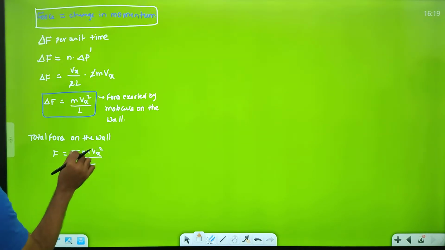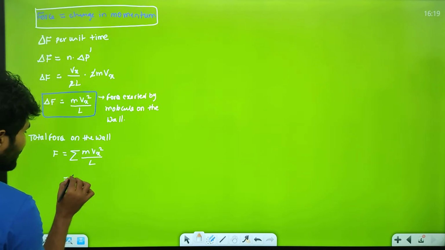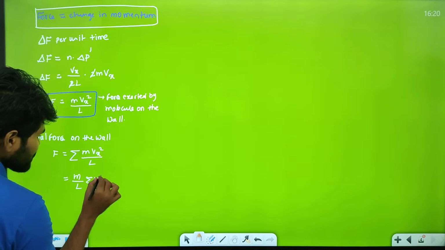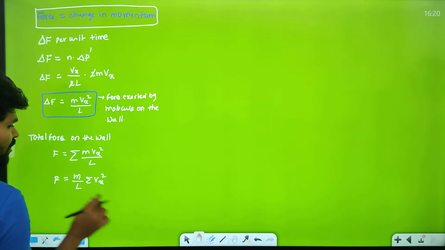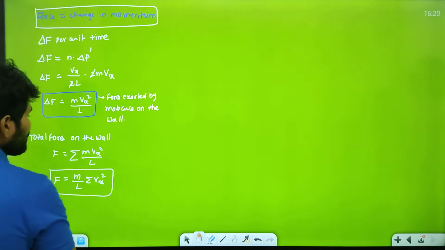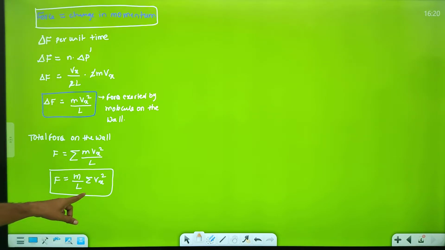Since m is constant and L is also constant, I take m by L and the summation of Vx square. This is the force by all molecules. Previously we considered the molecule moving in the x direction only, and finally we got the force exerted on the wall by the total molecules.